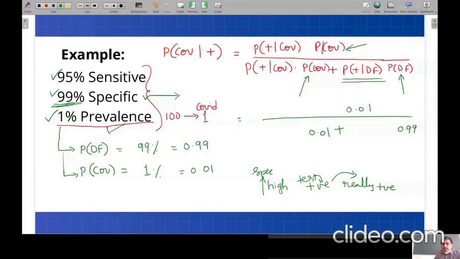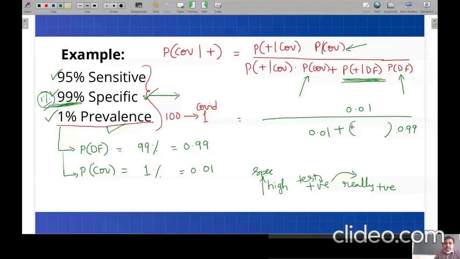So in place of this, what is the value that I can write here? A person who is disease free but tested positive. Tell me, what is that value? It is 99% specific. There is 1% lag. So that 1% lag is what matters in this problem. So therefore, I am going to write the 1% value here.